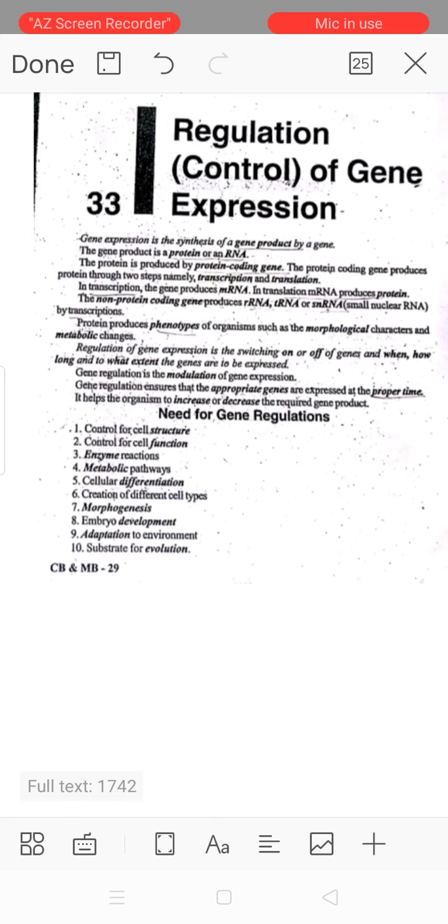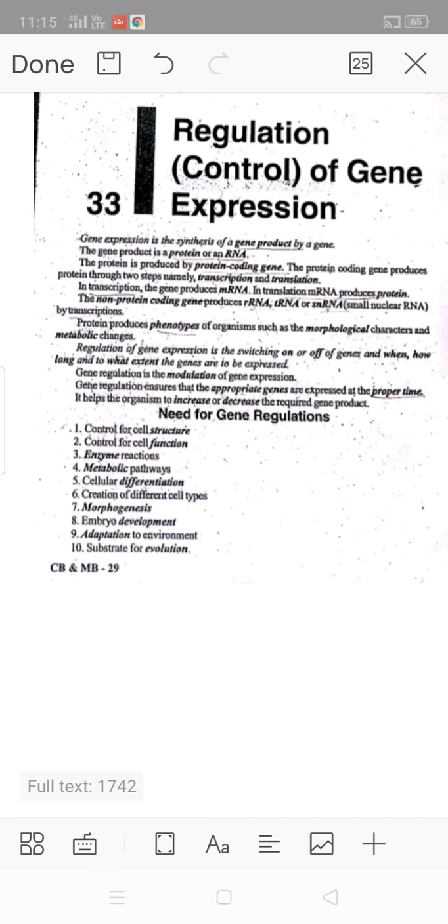In transcription, the gene produces mRNA. In translation, mRNA produces protein. The non-protein coding gene produces RNA, rRNA, tRNA or snRNA, that is small nuclear RNA, by transcription. Protein produces phenotypes of organisms such as the morphological character and metabolic changes.